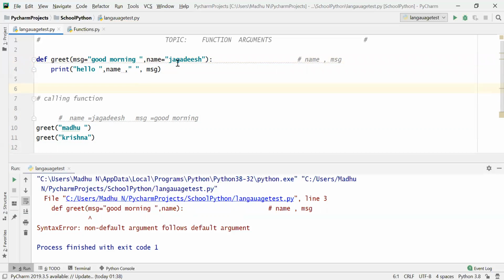See, the errors are removed. If there are two parameters and the first parameter is declared as a default argument, then the parameters which follow the first parameter should also be declared as default arguments. Okay, now